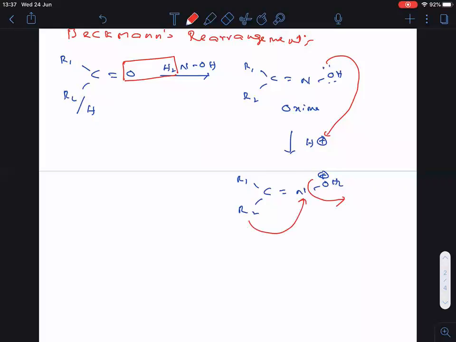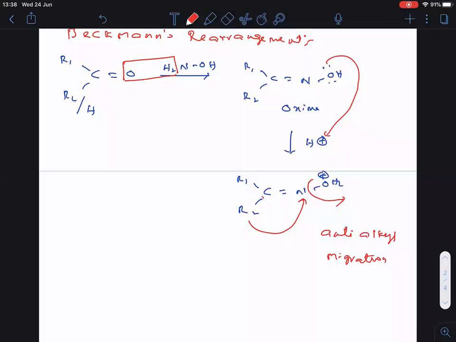This is called anti-alkyl migration. Why is the anti-alkyl migrating? That is out of our scope. It is not in our syllabus. But just remember, the anti-alkyl group will migrate.